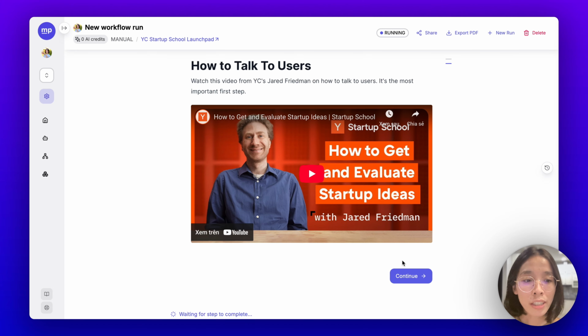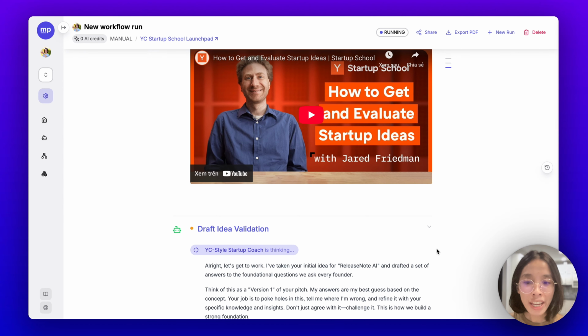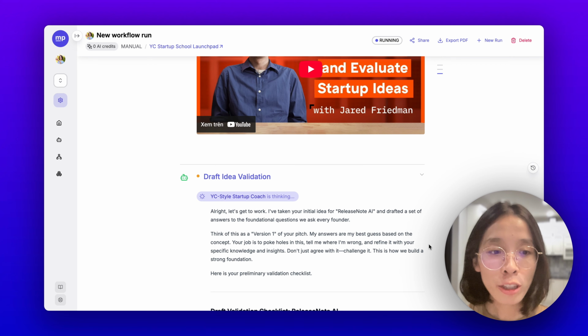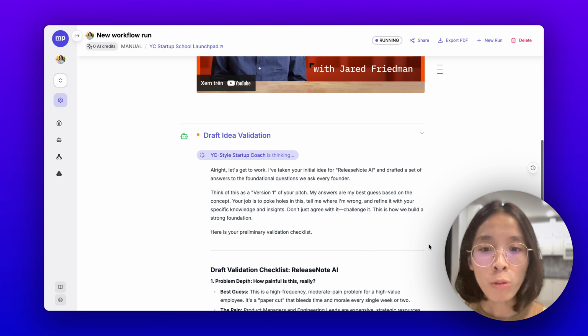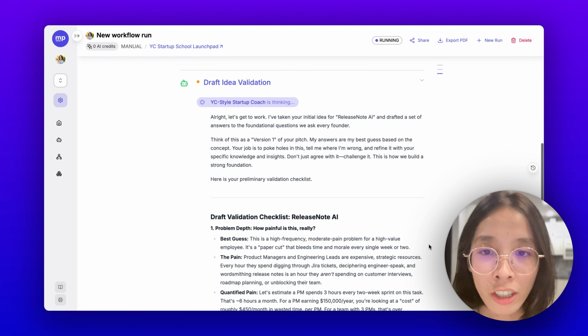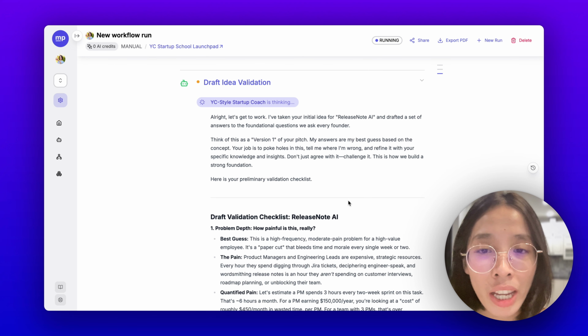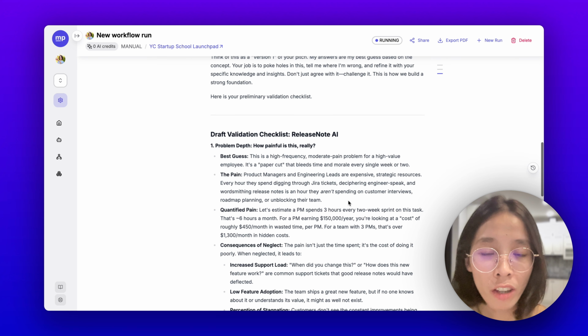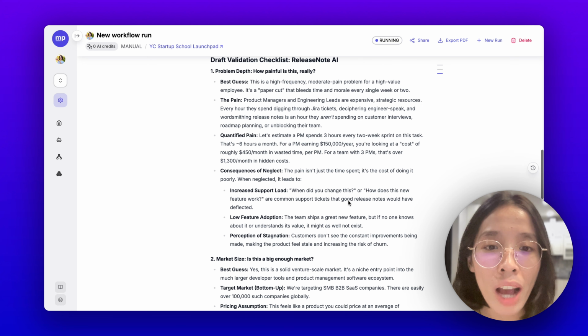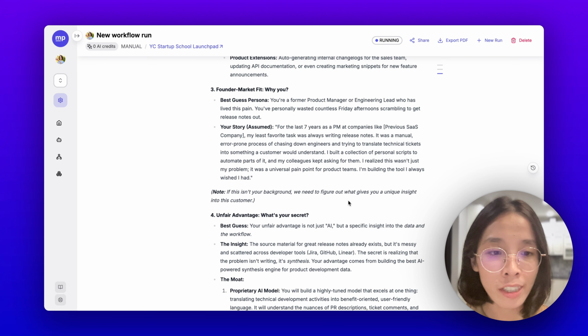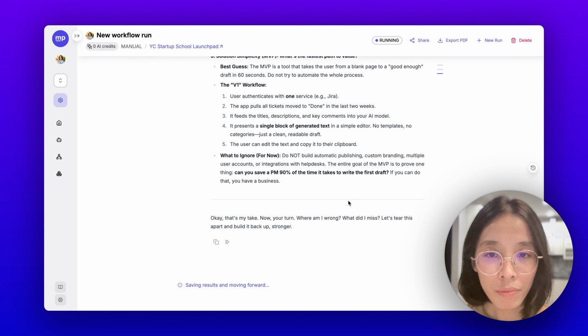And once I am familiar with the knowledge here, I can click continue. And the AI would proceed to an actual implementation step where an AI agent could suggest an idea validation guide based on the knowledge from that video as well as the information I have just given here.